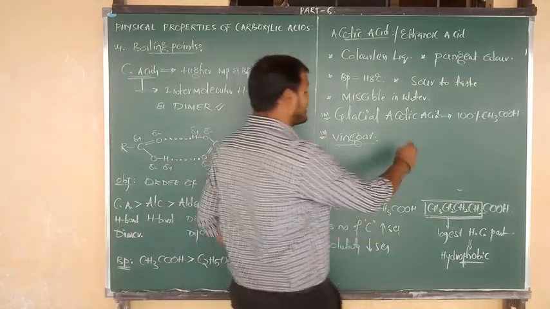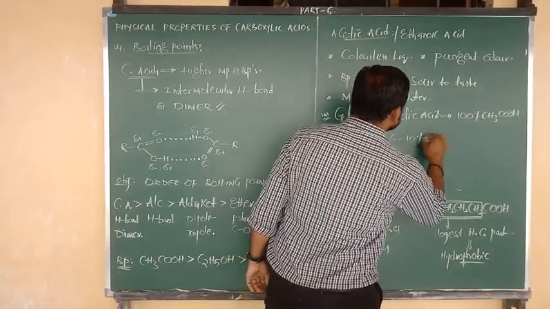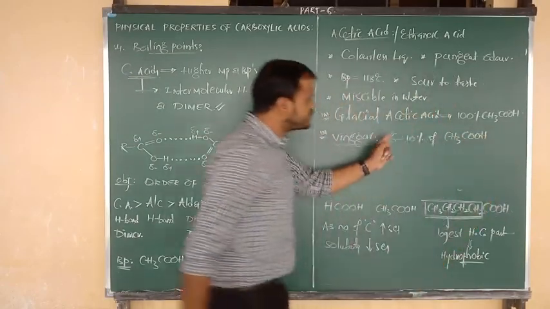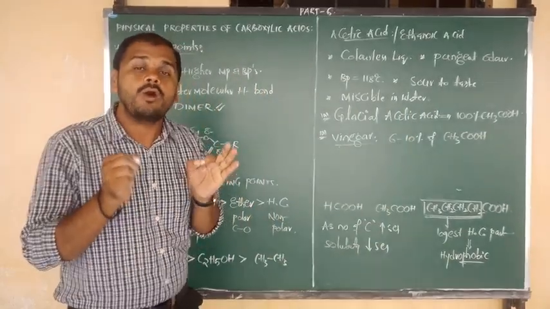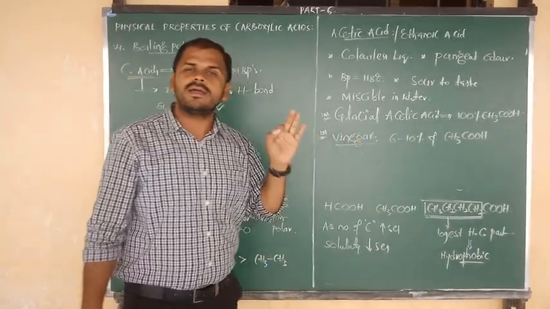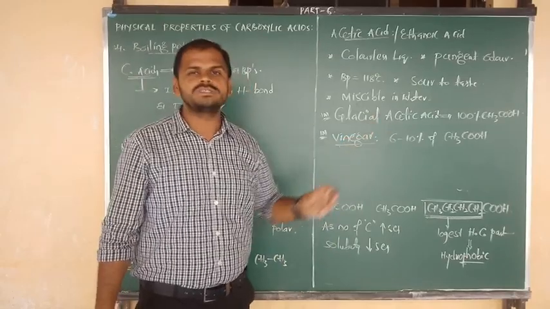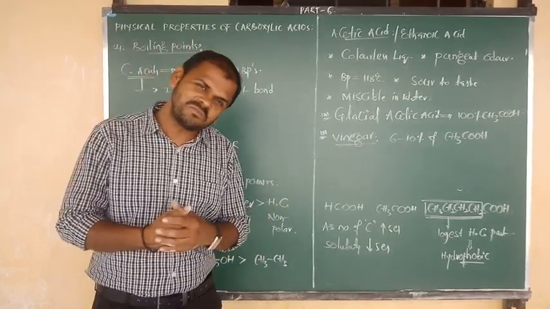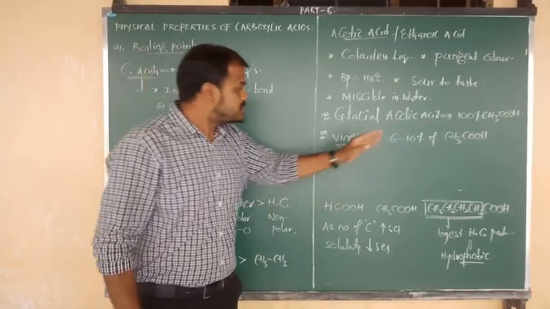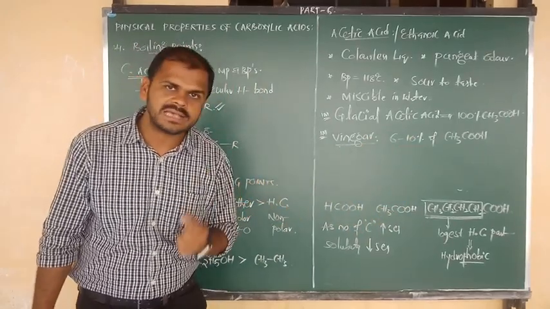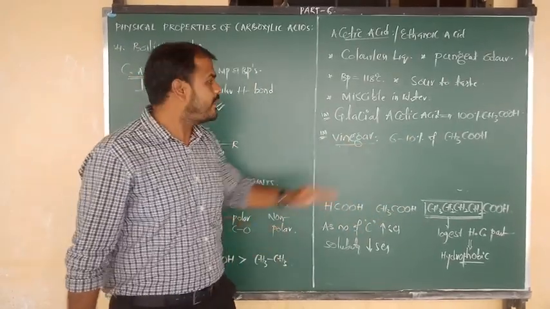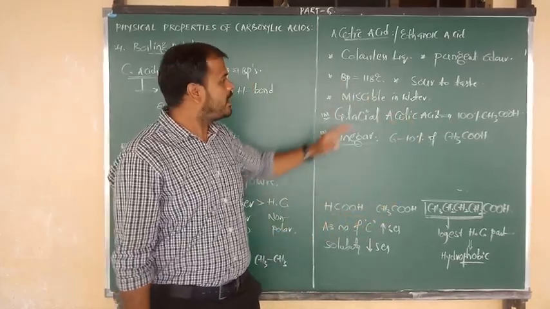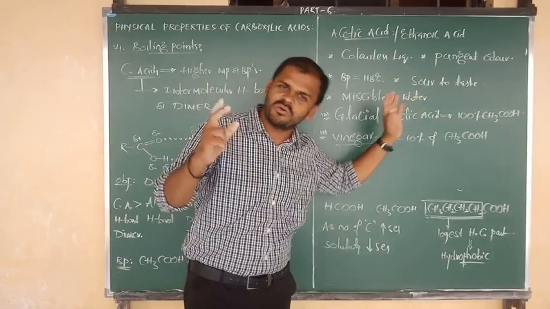So vinegar is nothing but 6 to 10% acetic acid. Vinegar is used in the food industry, because it is used as a food preservative also. So 6 to 10% concentration of acetic acid we say is vinegar, and 100% acetic acid we say is glacial acetic acid. And the above physical properties almost you know very well.